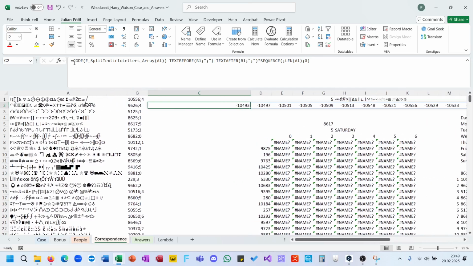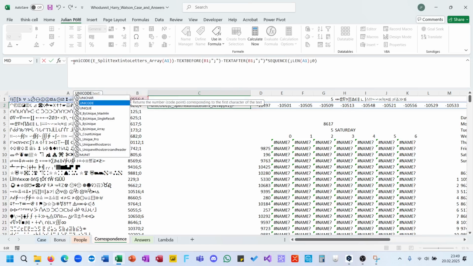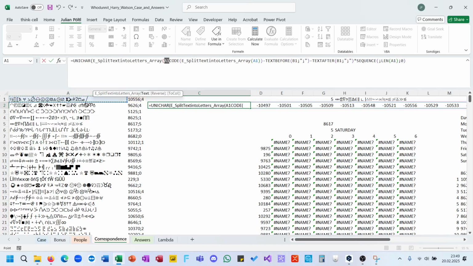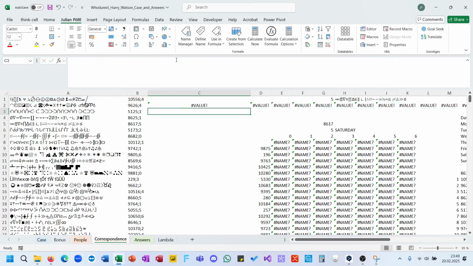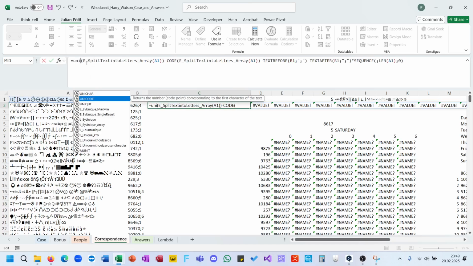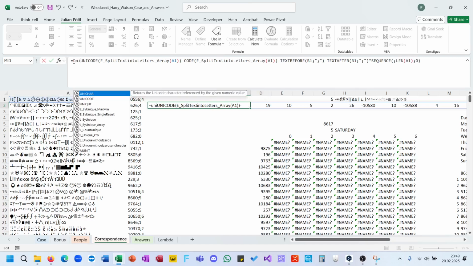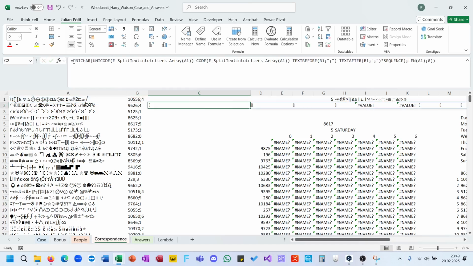And now we need to have UNICHAR of split this plus this, no, minus this, UNICODE, not UNICHAR. And now we can use UNICHAR to make this two letters.